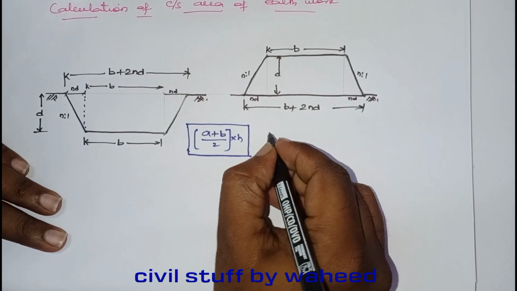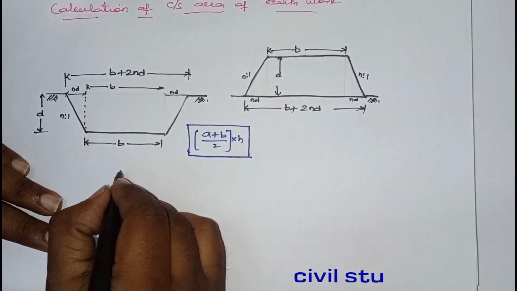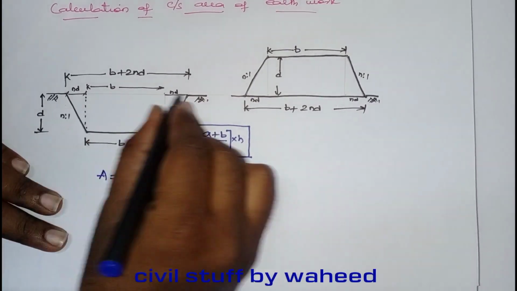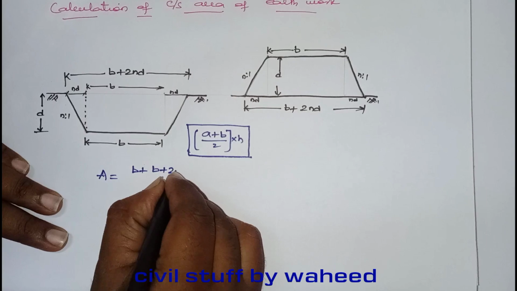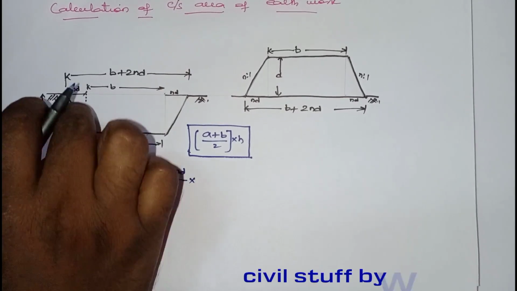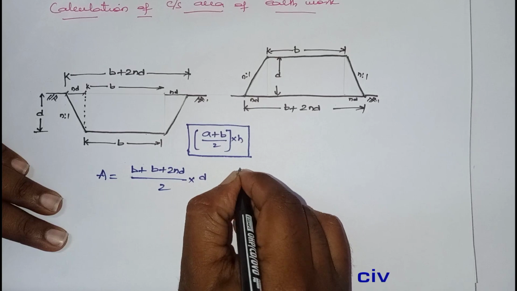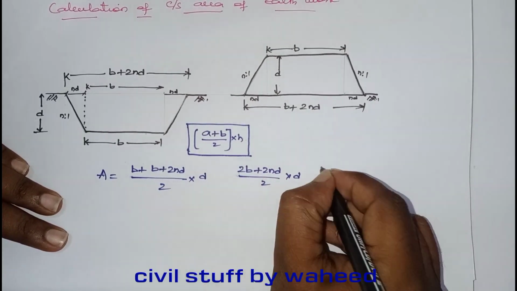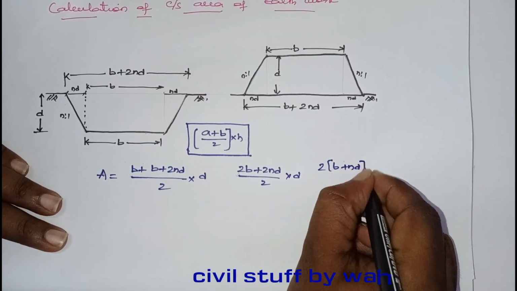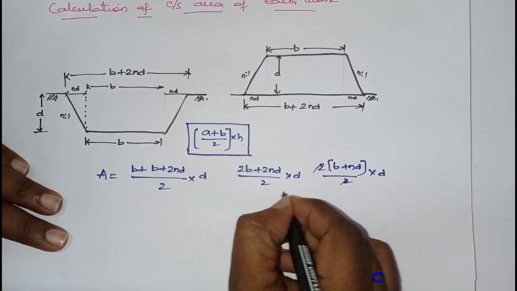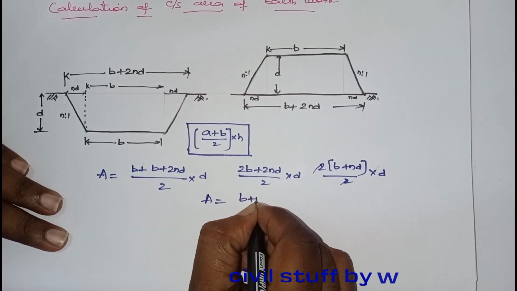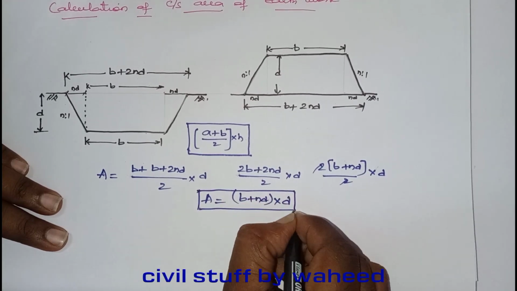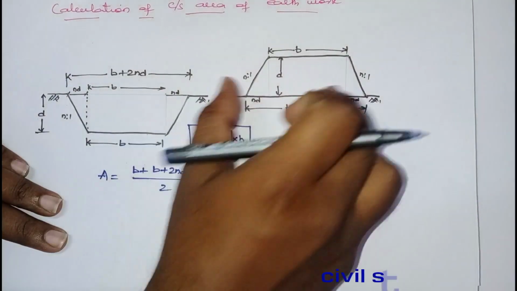Now what is this one? For this one and this one, both are the same, right? So area equals B plus this one, also B plus 2ND, by 2 into depth, which is D. B plus B, 2B plus 2ND, by 2 into D. So 2B plus 2ND by 2 into D. The 2 gets cancelled, and the area will remain (B plus ND) into D. Now this is the basic general formula for calculating the area of cross section of these shapes.